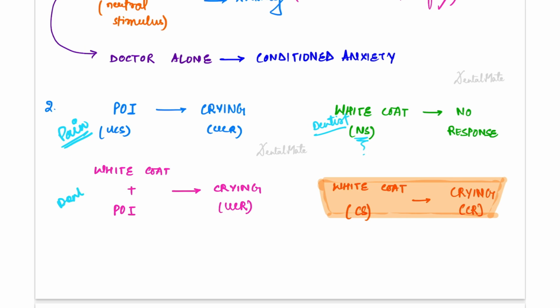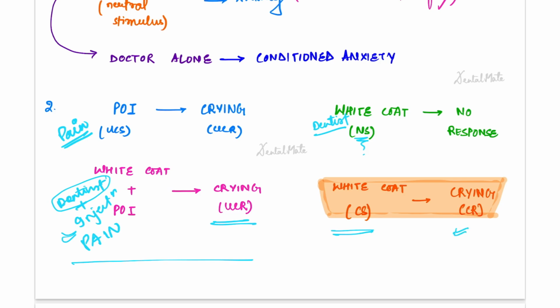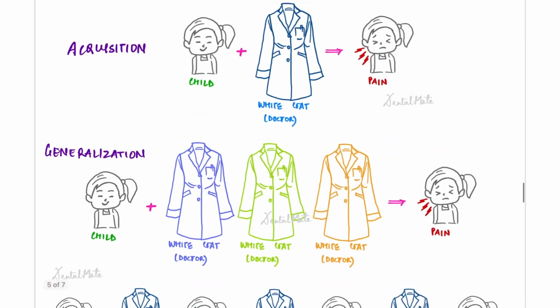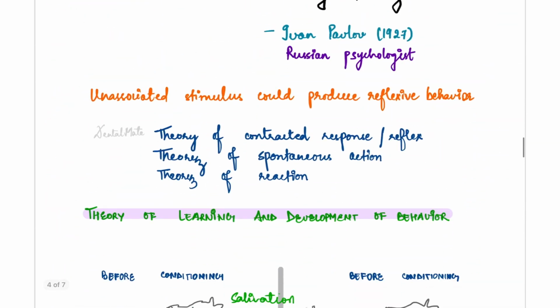Now, when the dentist gave him an injection, he had pain because of this injection, so he started crying. Now, during this visit, the child correlates this pain of injection with the dentist's white coat. So whenever he or she would see any white coat, he would start crying. This is the theory of classical conditioning, or this comes under the theory of learning and development of behavior.